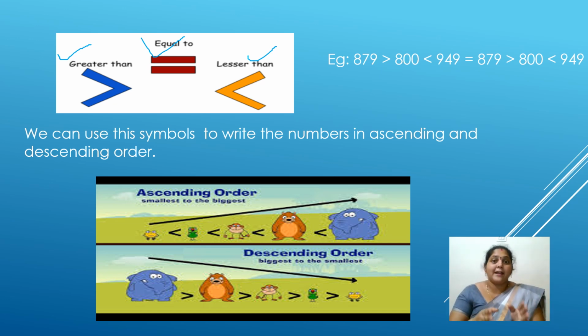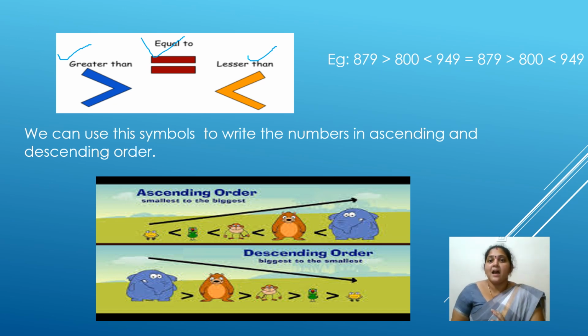If not, you can take a crocodile. When you see the crocodile opening its mouth on the right side, you will observe it is opening its mouth in the greater than symbol. If it's coming from the left side and it opens the mouth, it will be in the lesser than symbol. This is how you can remember greater than and lesser than symbols.